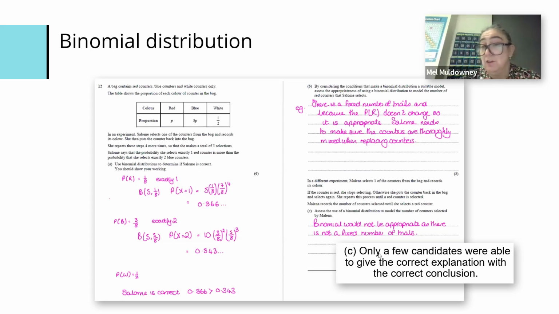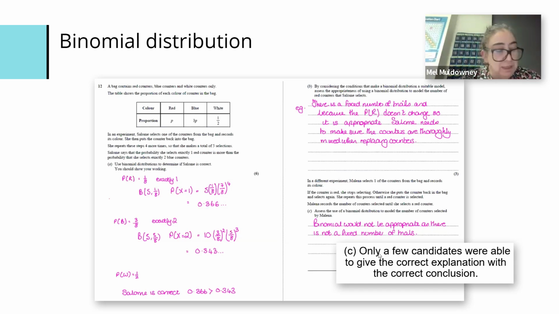And that will be because they've seen other questions and had discussions about whether or not the binomial distribution is appropriate for it. But then on the second part, not so much. So that's a real common theme about this discussion about appropriateness. There are some topics, but what we're going to do about it, I'm going to show you in a minute.